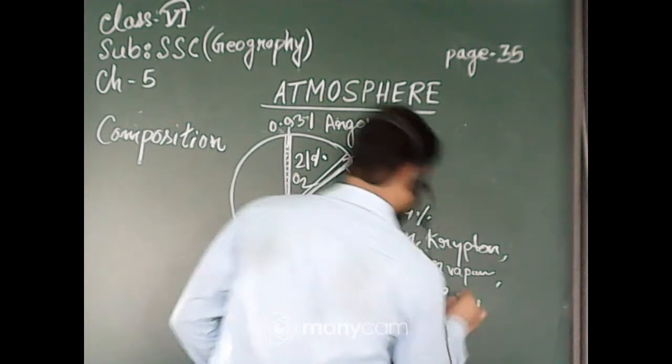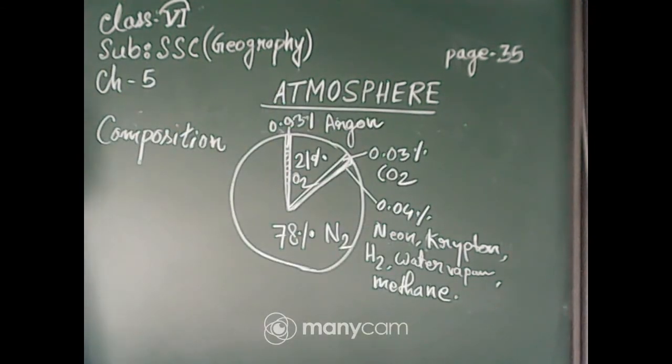So these are the compositions of our air.